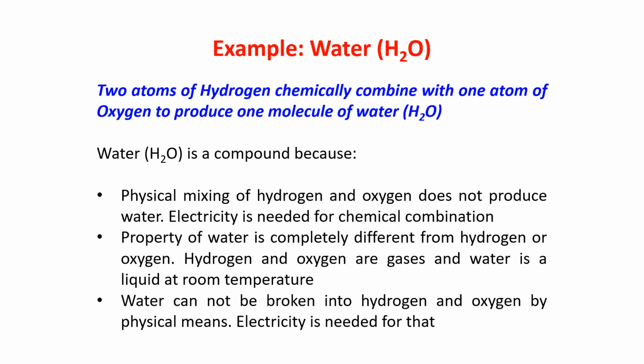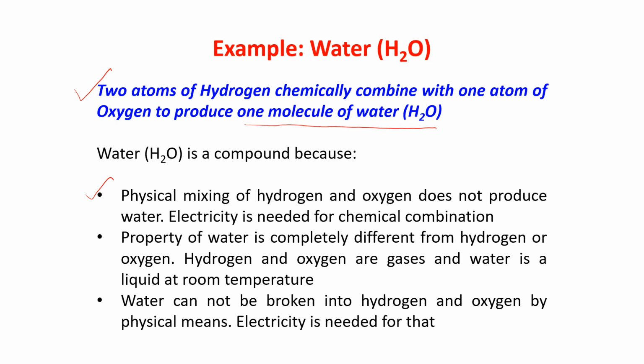See here, I have taken the example of water. Why is water a compound? Already I have explained it to you once again. Two atoms of hydrogen chemically combine with one atom of oxygen to produce one molecule of water. Now, why is water a compound? Water is a compound because, number one, physical mixing of hydrogen and oxygen does not produce water.